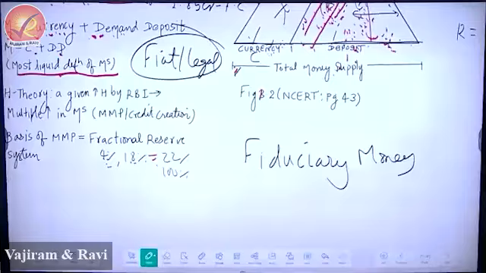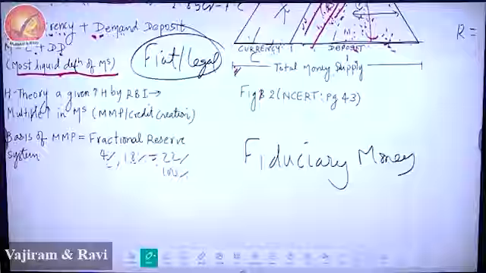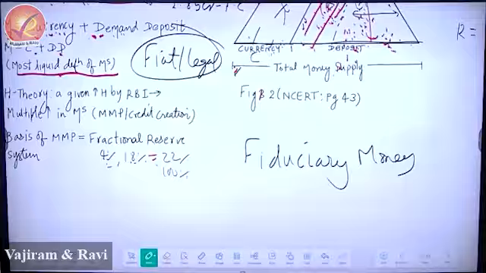Write a note, please, another note. And please write in the note fiduciary money. That's the spelling. Fiduciary money. So please write.